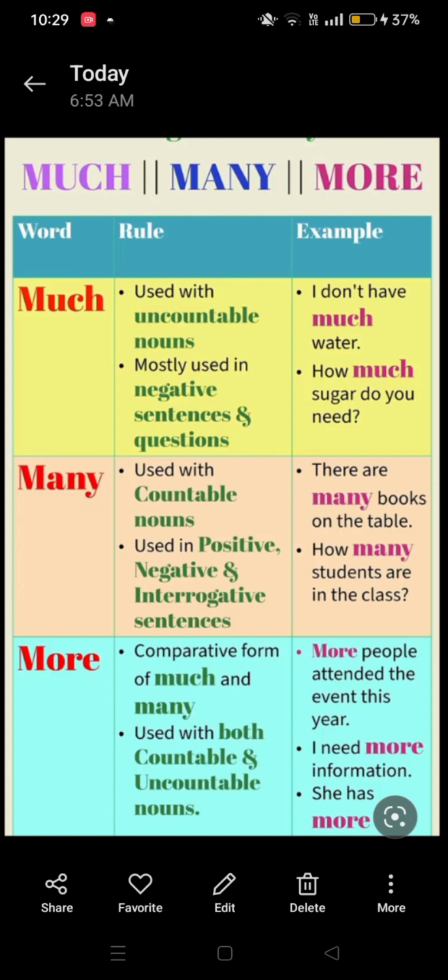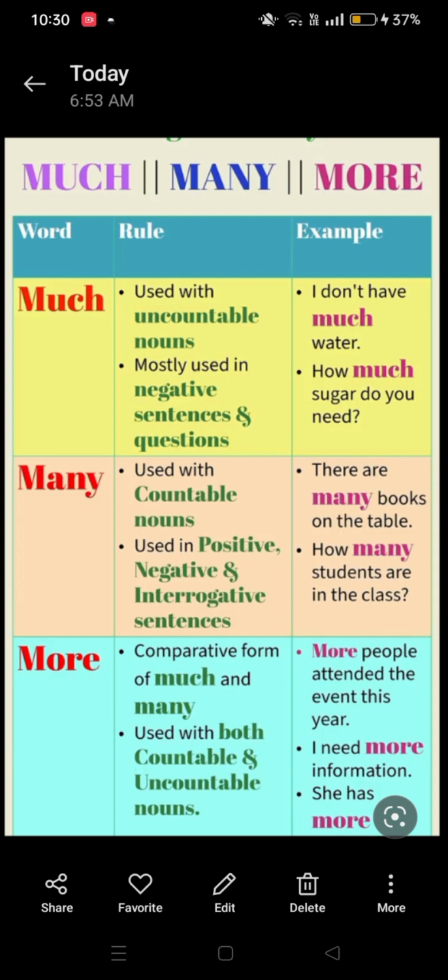The first column: word, rule, second, and third example. We have three words: much, many, and more. The first one, we study with much. Rule: what do we use much with? We use much with uncountable noun.